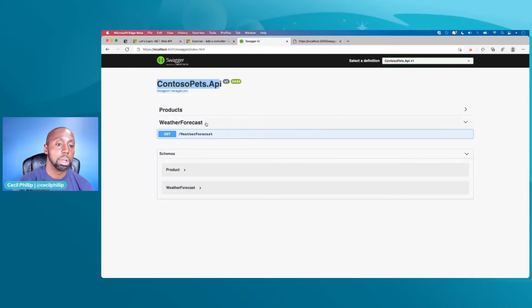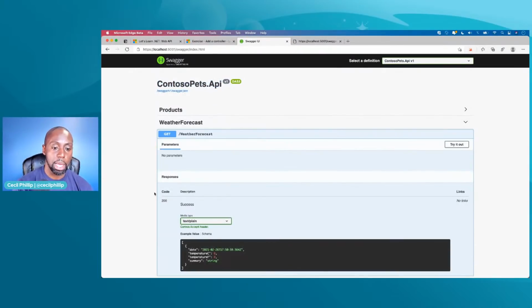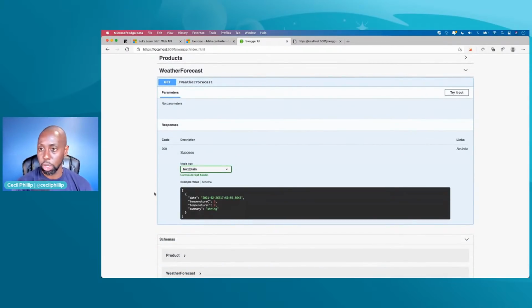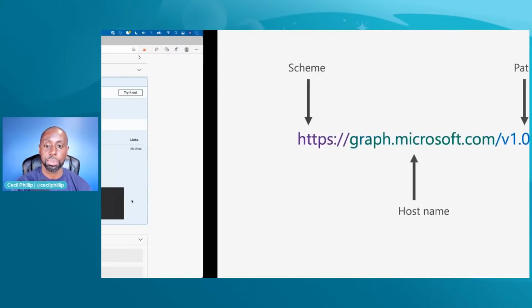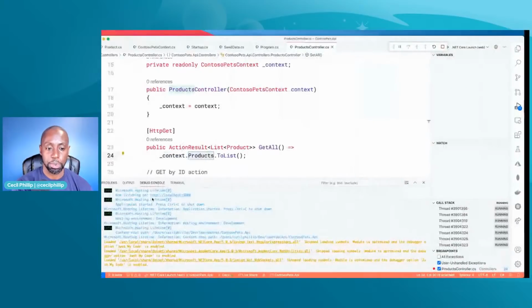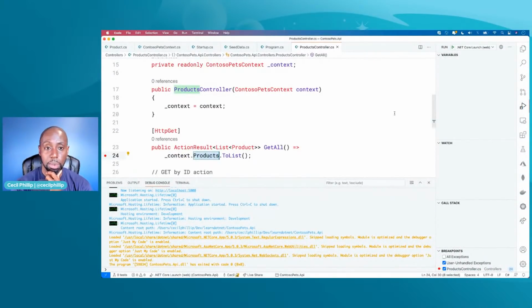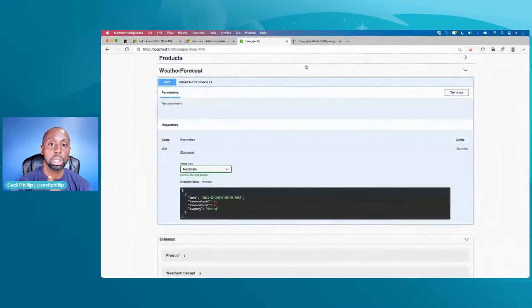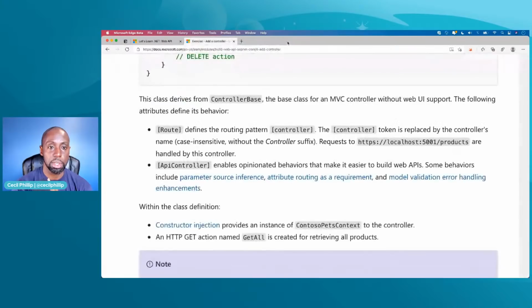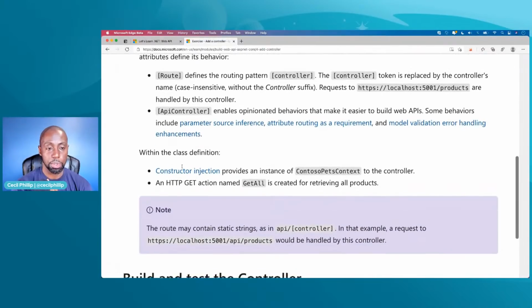Okay, so we got this here. I think we have a couple more that we're going to do. I think we're going to add some additional methods onto here. So let's see how we can do those. Oops, wrong way. This is the way we want to go. All right, so I'm going to stop my debugger really quickly. I don't want to keep that running. And let's close the Swagger UI. We'll close these. And let's see what else it wants us to do.